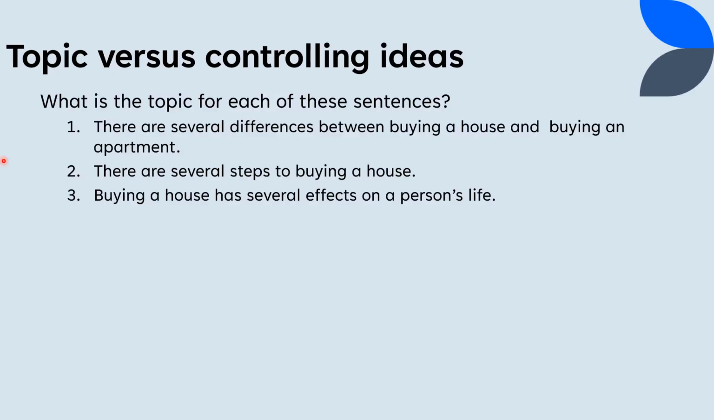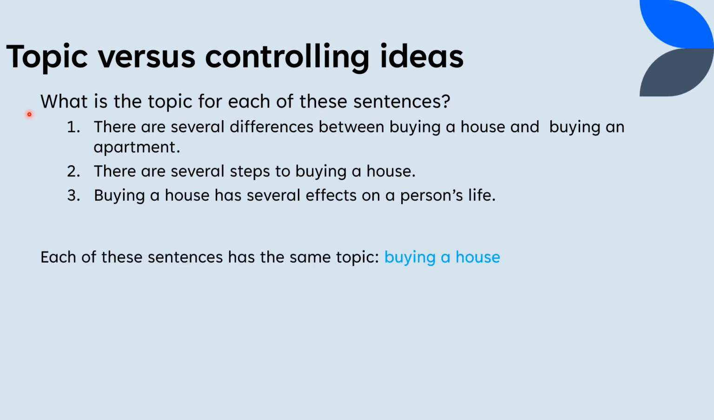So take a look at these three sentences. You'll notice they each have the same topic. Number one, there are several differences between buying a house and buying an apartment. Number two, there are several steps to buying a house. Number three, buying a house has several effects on a person's life. So what do these three have in common? Buying a house. So as you can see, the topic is buying a house, but then each has a different controlling idea. Again, what the author is doing to tell us what direction they're taking with this paragraph.